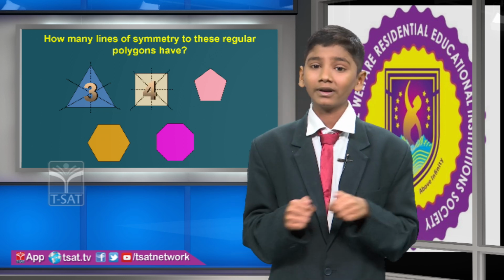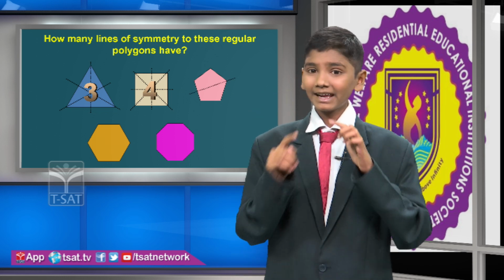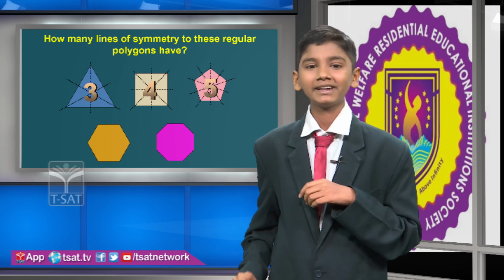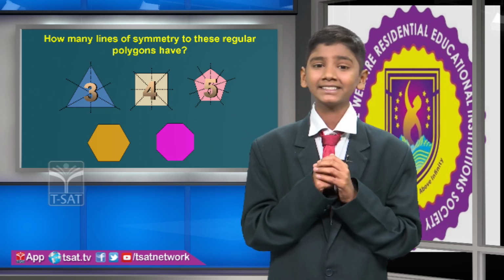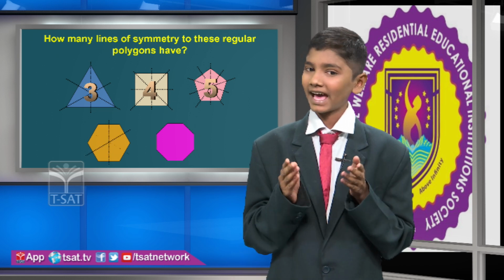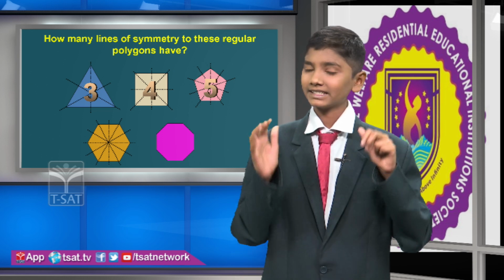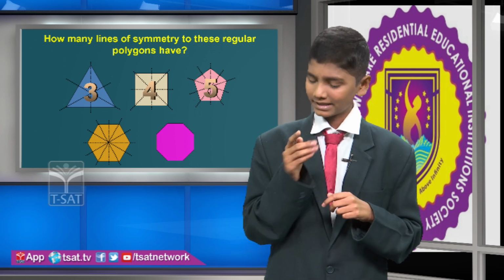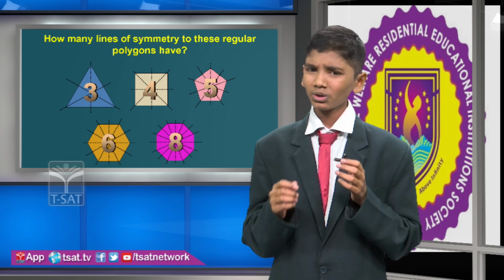A regular pentagon. It has 5 equal sides, 5 equal angles. A regular pentagon has line symmetry. It has 5 lines of symmetry. A regular hexagon. It has 6 equal sides, 6 equal angles. A regular hexagon has line symmetry. It has 6 lines of symmetry. A regular octagon. It has 8 equal sides, 8 equal angles. A regular octagon has line symmetry. It has 8 lines of symmetry.